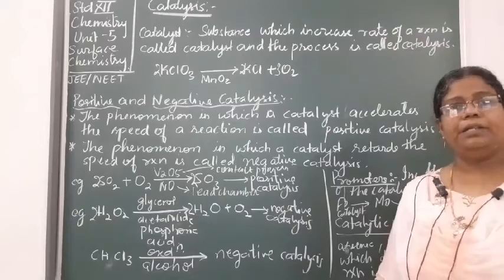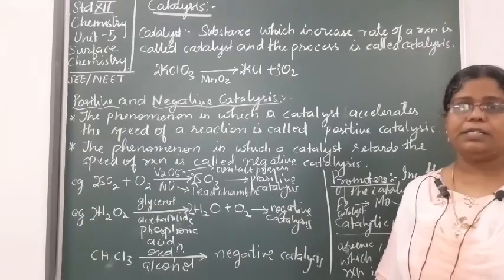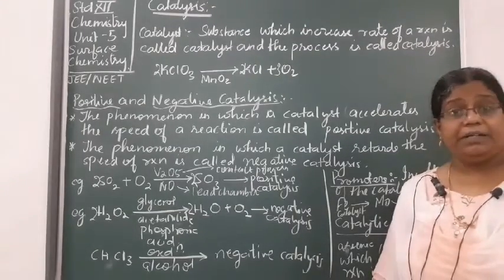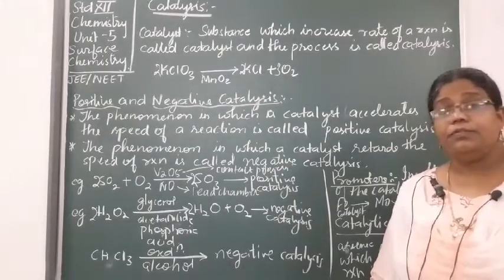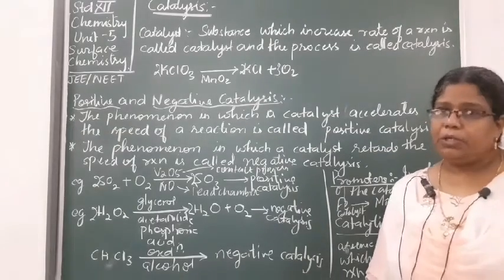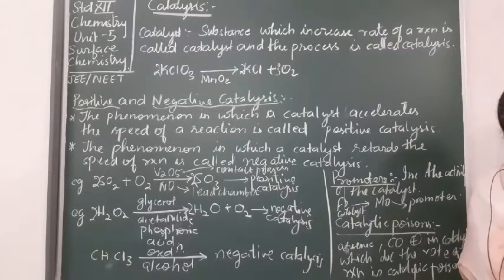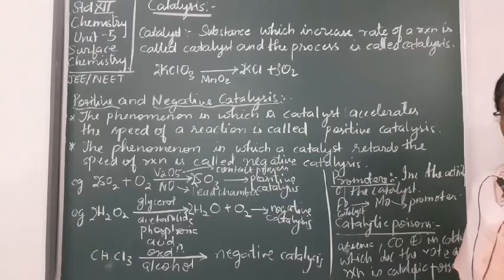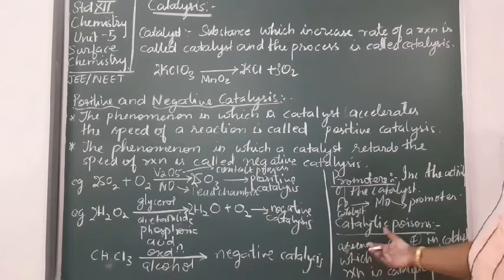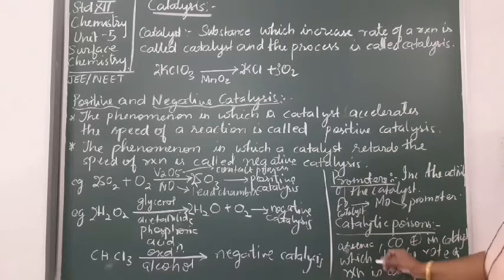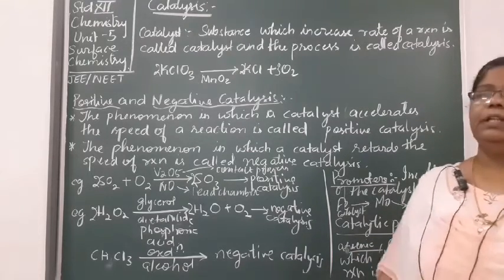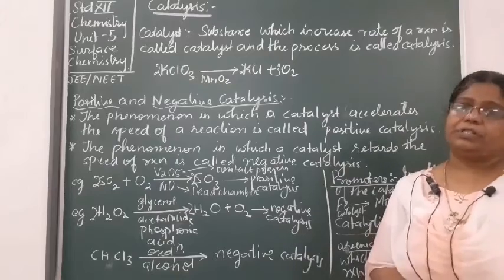जैसे platinum है, platinum में if the impurity of arsenic is present, then wherever platinum is being used, that arsenic will cause a problem because arsenic is present as an impurity in the platinum, and that platinum will not be effective in carrying out the reaction faster. Okay, so those are called catalytic poisons. Arsenic, carbon monoxide, you will observe they are all catalytic poisons.